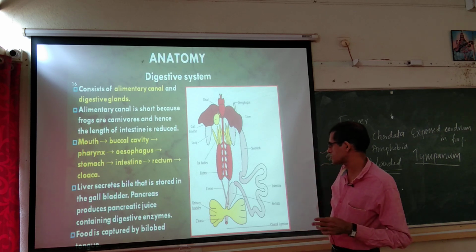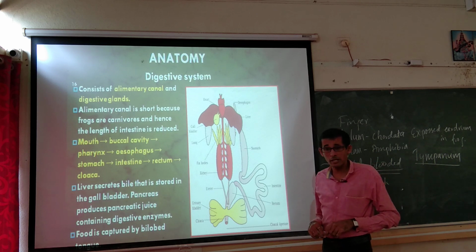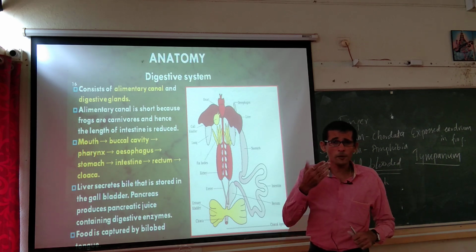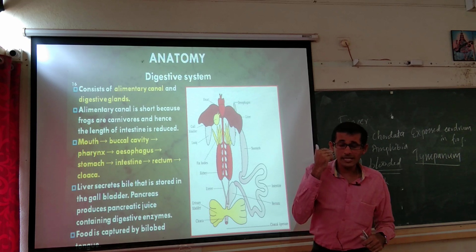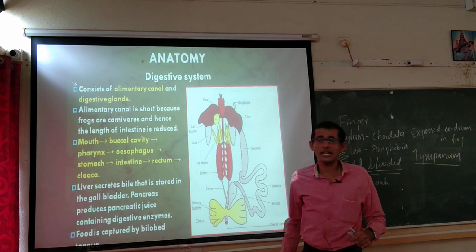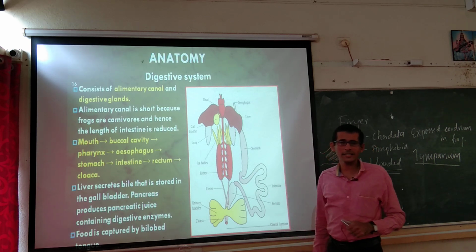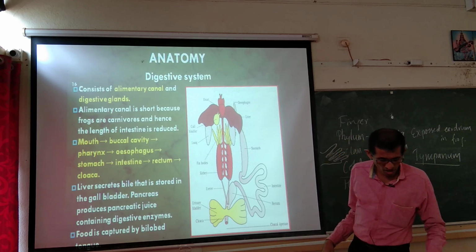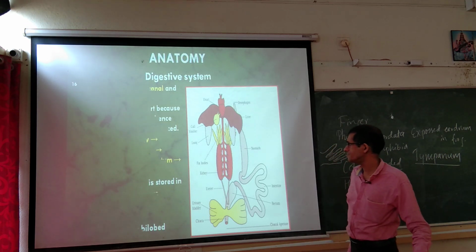Then food is captured by bilobed tongue. Bifid tongue means bilobed, there are two lobes. Bilobed tongue, in some frogs a protruded tongue is there. So, it is going to release that tongue to the open atmosphere and catch the insect, and once again take it back into its mouth cavity. That is the requirement with respect to some of the frogs to capture their prey. Okay.